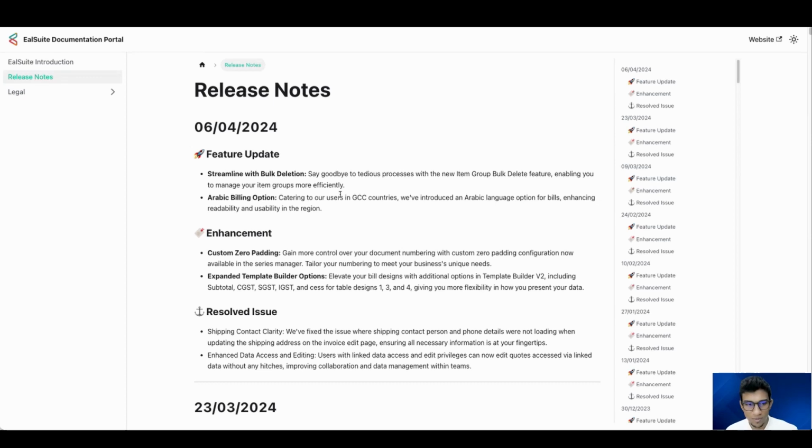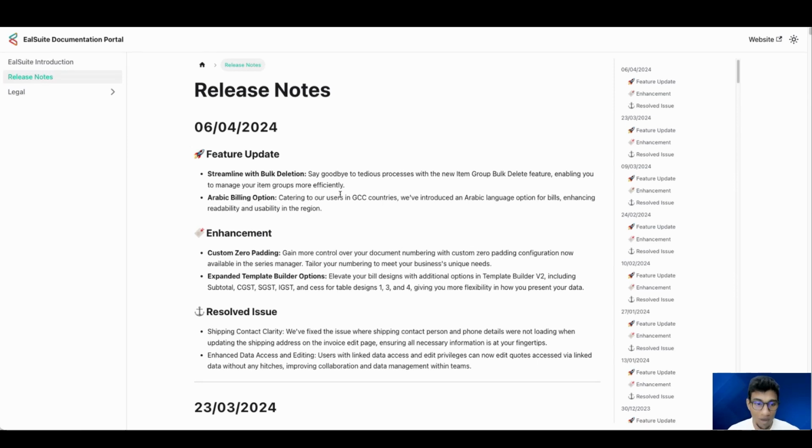When it comes to your enhancements, custom zero padding. So gain more control over your document numbering with custom zero padding. You can configure it right now, which is available in your series manager. So tailoring your numbering to meet your business's unique needs.